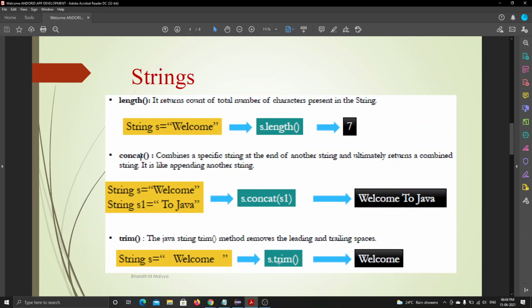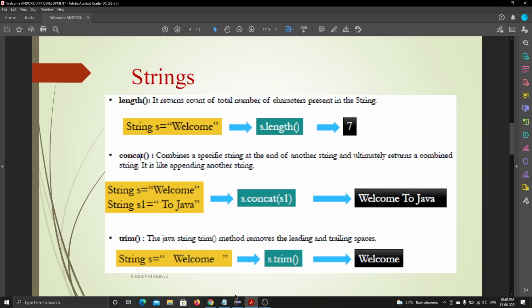When I use trim, it removes the spaces on the right end and left end, and gives us the output as welcome only, without any spaces. Understood what is trim? Sir, this trim also returns a string. I will be showing in the coding part.